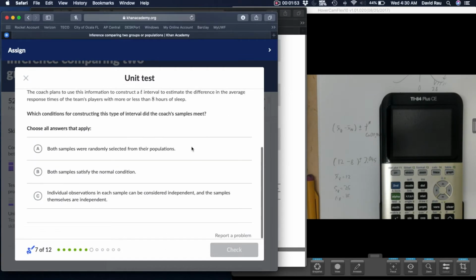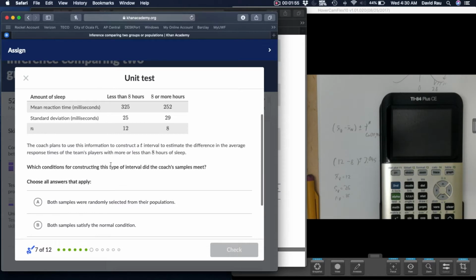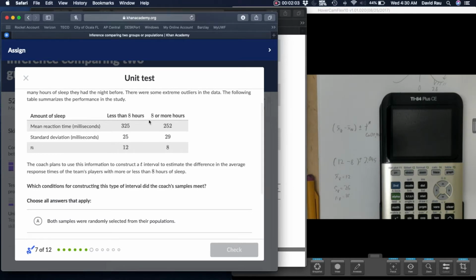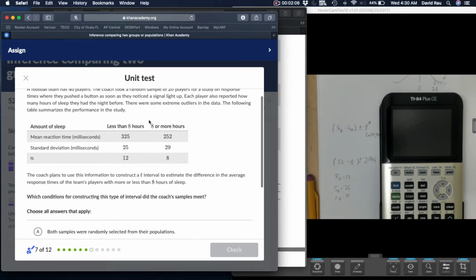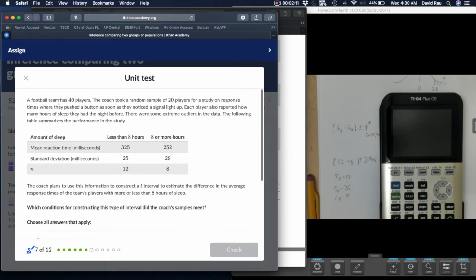Okay, so up next, this time they're asking did we get all our conditions for inference right? And this is a mean comparison. And when you have a mean comparison, let's see here. So a football team is 40 players. They took a sample of 20 players. They reported how many hours they slept.